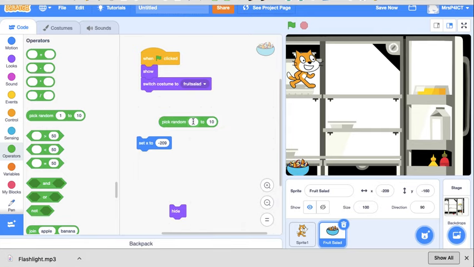So first one will be minus 210, and all the way along to 207. So anywhere along that range it can pop up. Okay, so we're going to pop that in here.